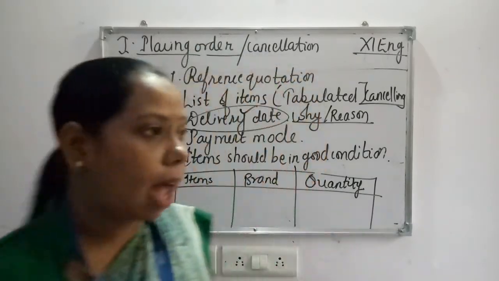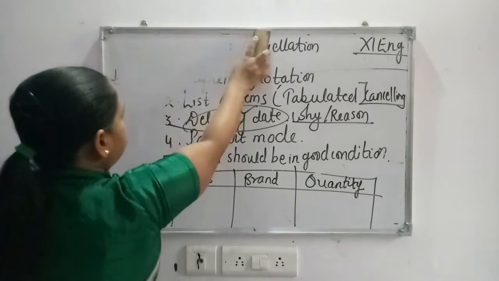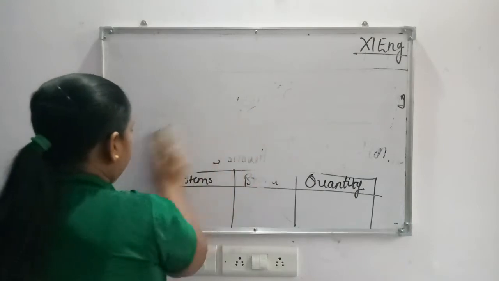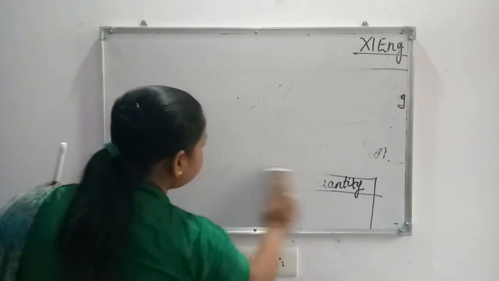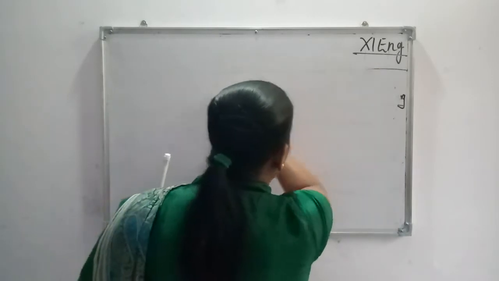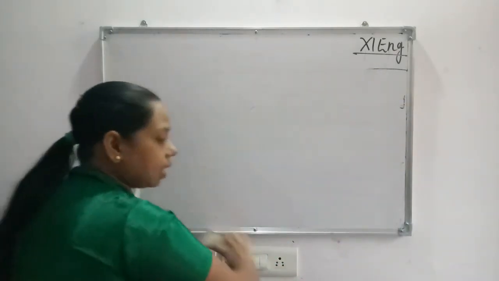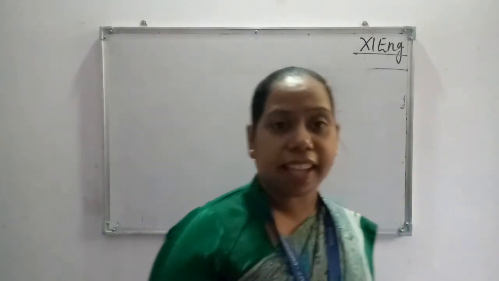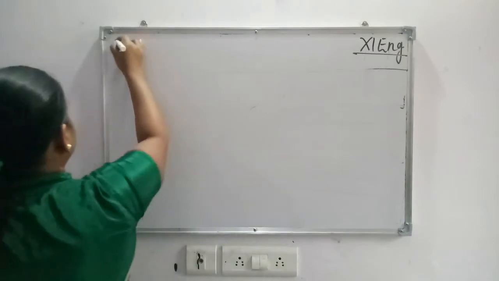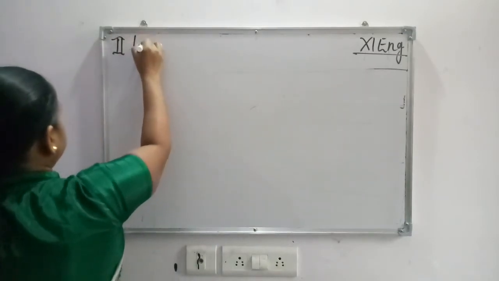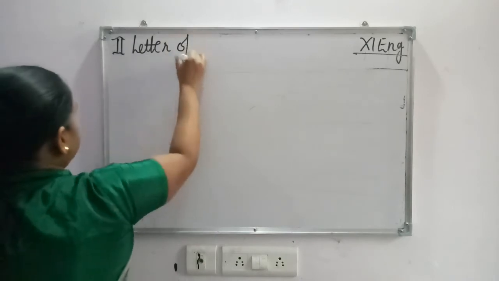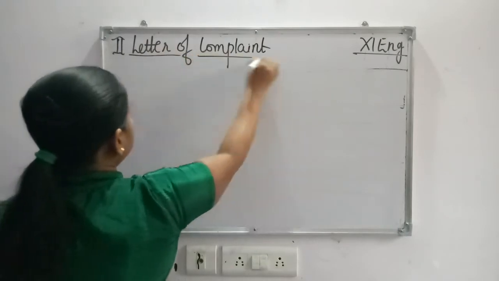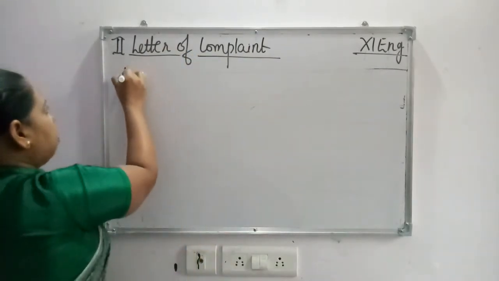Okay, my dear children, now we are moving to the next type of letter, that is the letter of complaint, or complaint letter. Same format: sender's address, date, receiver's address, subject, salutation. Like that it will all be the same, and then the body. So the second is your letter of complaint. What all things can you write in the body of a letter of complaint?